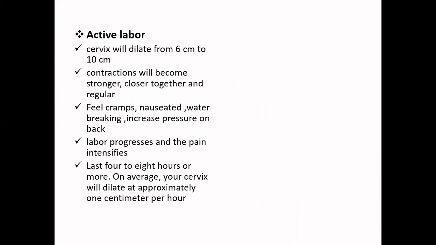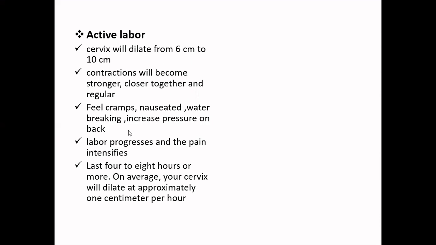Having done the early phase, the next phase of your labor is the active labor. In the active labor, we see all these changes, in which the cervix will dilate from 6 centimeters to almost 10 centimeters. So much dilation occurs in the active labor phase. The contractions tend to become stronger and they come closer together and at more regular intervals.